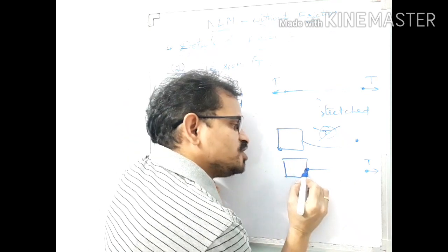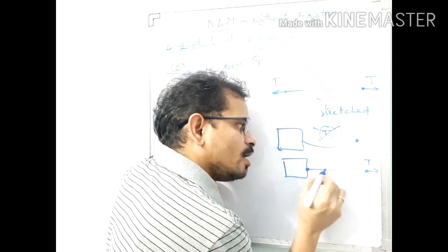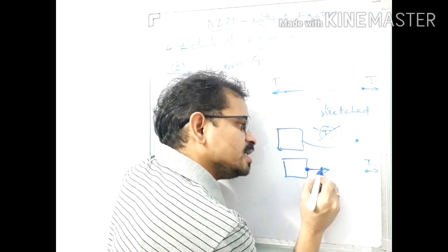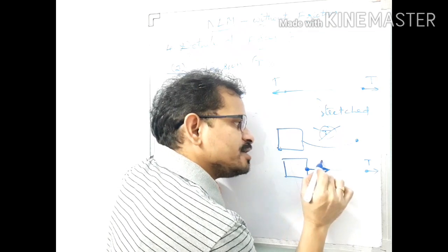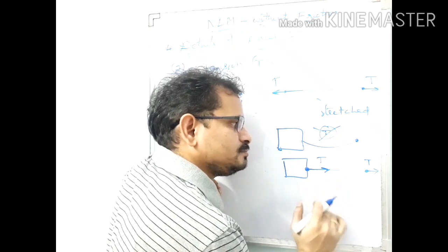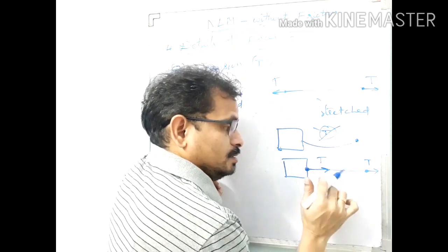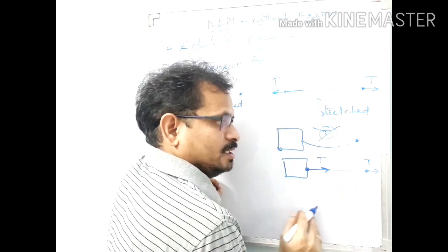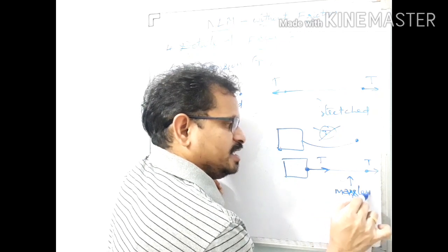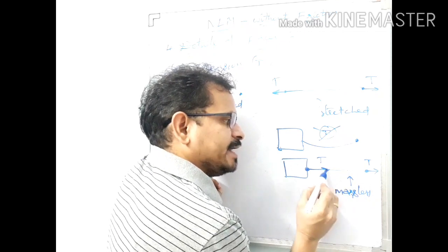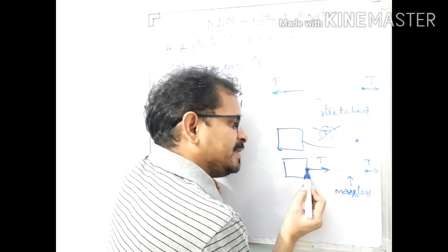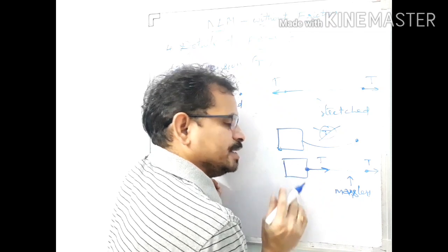In which direction is this string applying force on this block? Rightwards. At this point of contact, this string is applying force in this direction. Shall I write it as some T here? This is also tension force. Both the forces are equal here, and this is possible if this is a massless string only. If the string is massless, at any point tension is the same. So if the boy applies a pulling force T here, the same tension force is applied on this block.